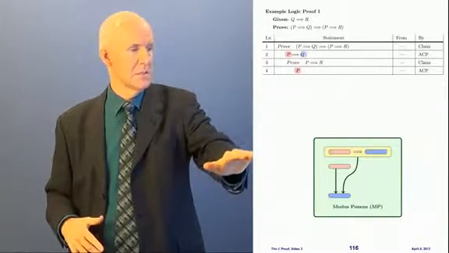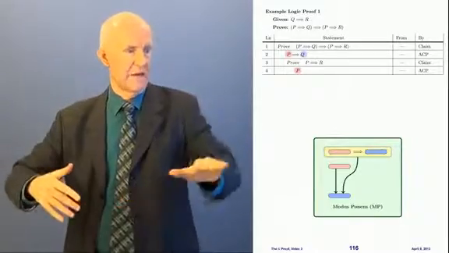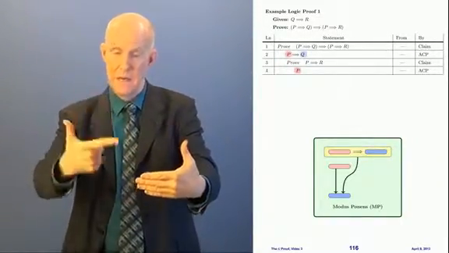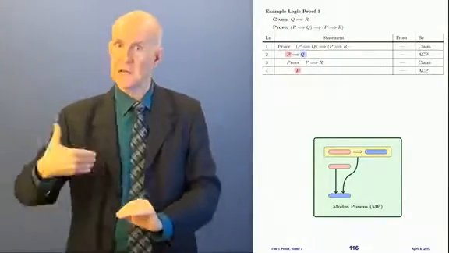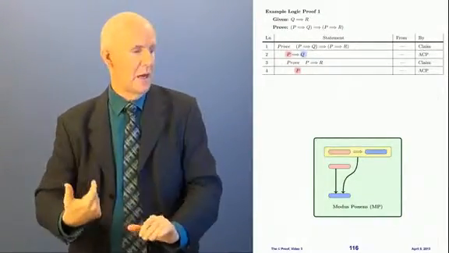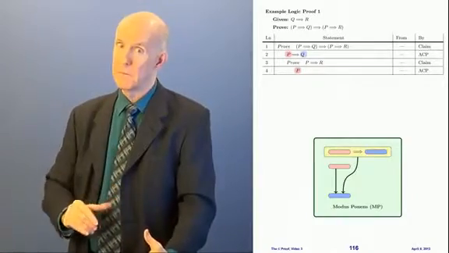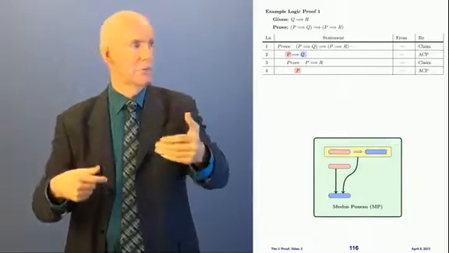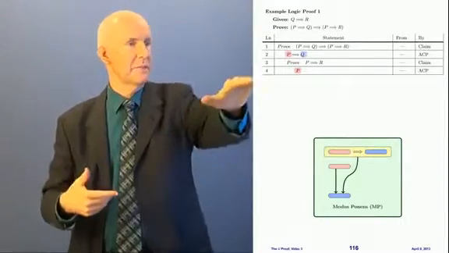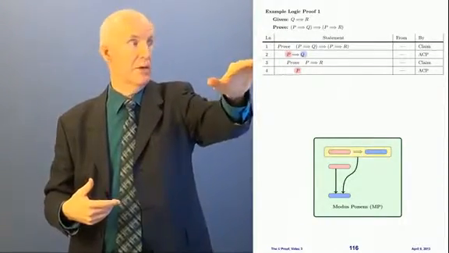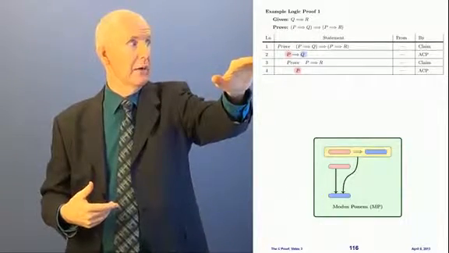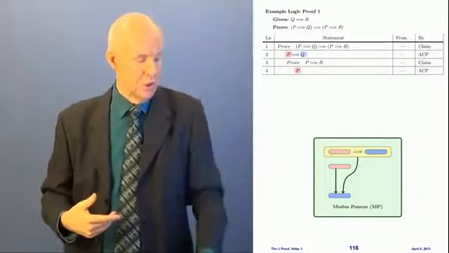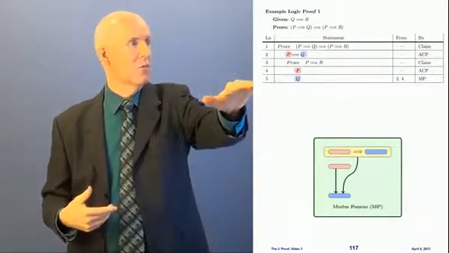Modus ponens. Modus ponens says if I have a line that says pink implies blue, if I know that, and I have another line that says pink, then I can get the blue. Remember, we learned about that. Well, look what I have. Line 2, I have pink implies blue, and in line 4, I have pink. See, the pink is the same. P is pink. Right now, the P is pink. All right? That means I can get the blue. I can get the Q.